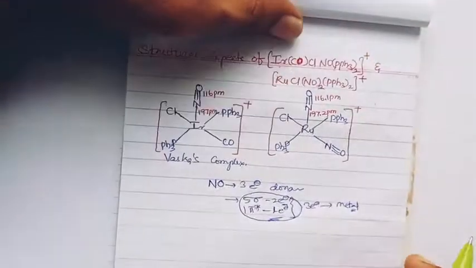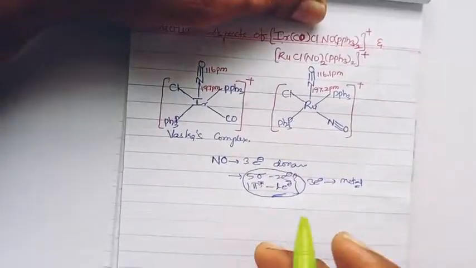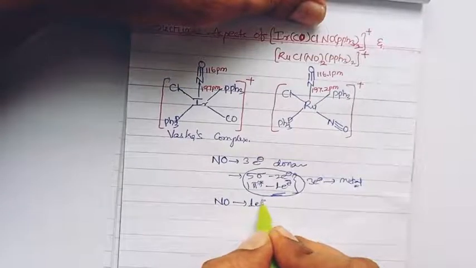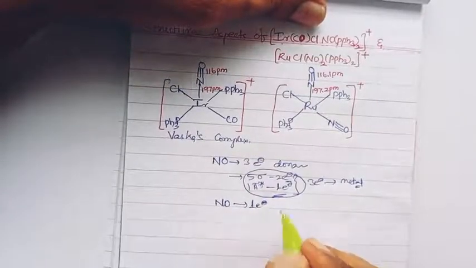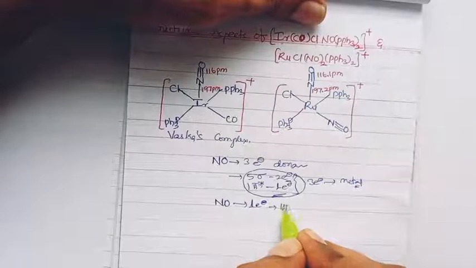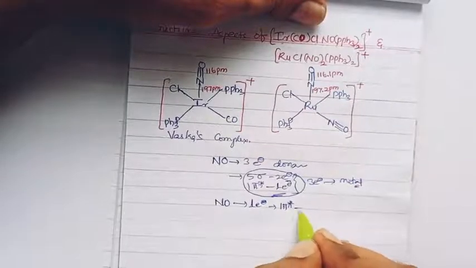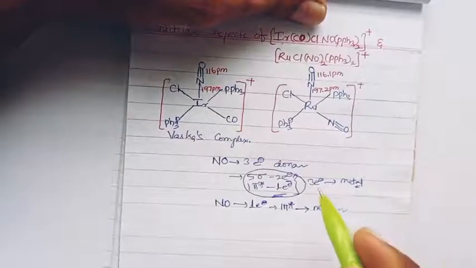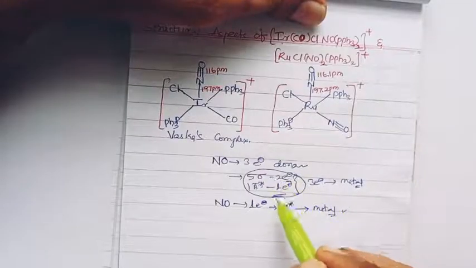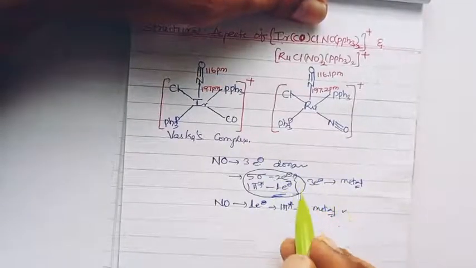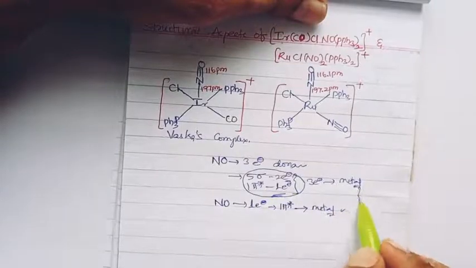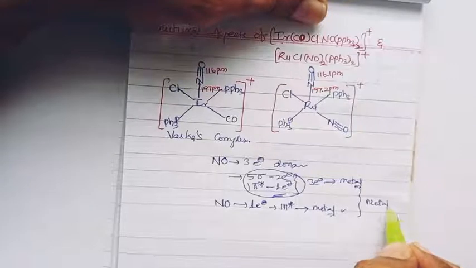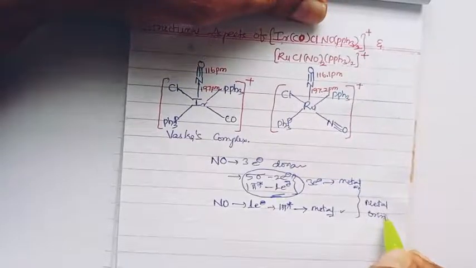It can also donate a single electron. Sometimes it donates only one electron, from the 1 pi star LUMO, to the metal. Why it has these two variations depends upon the metal requirement, the empty metal orbitals.